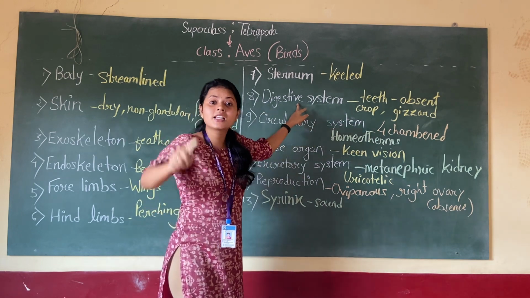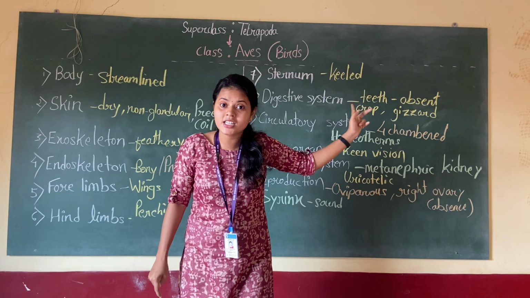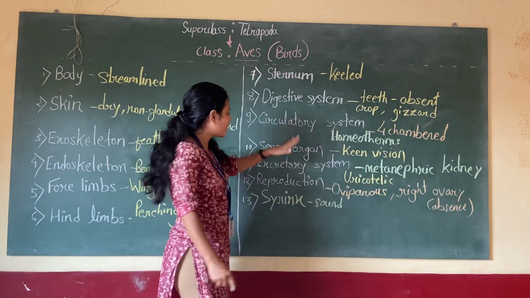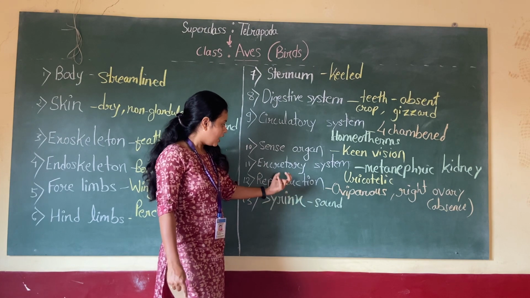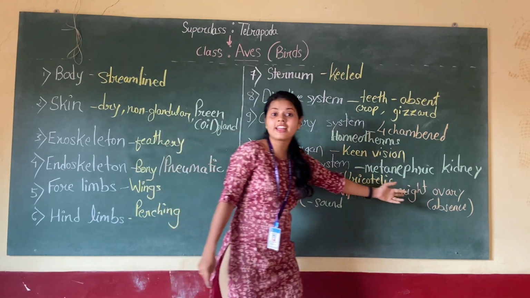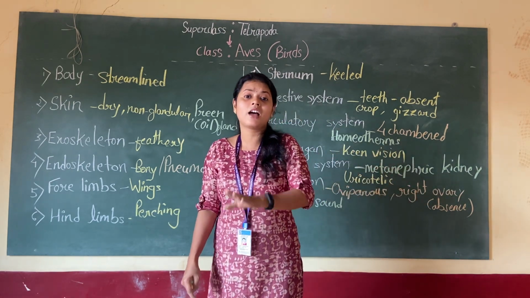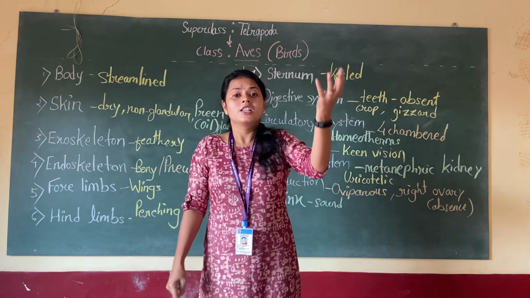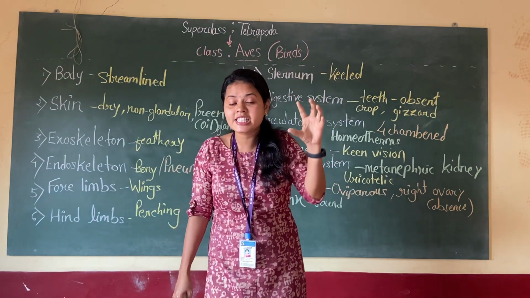Digestive system, teeth are not present. Teeth may increase the weight, so teeth are not present, again a flight adaptation. Then the syrinx, okay. The right ovary is absent. That can be a flight adaptation. So these birds have a lot of extra structures present, and some structures are absent in order to decrease their weight.